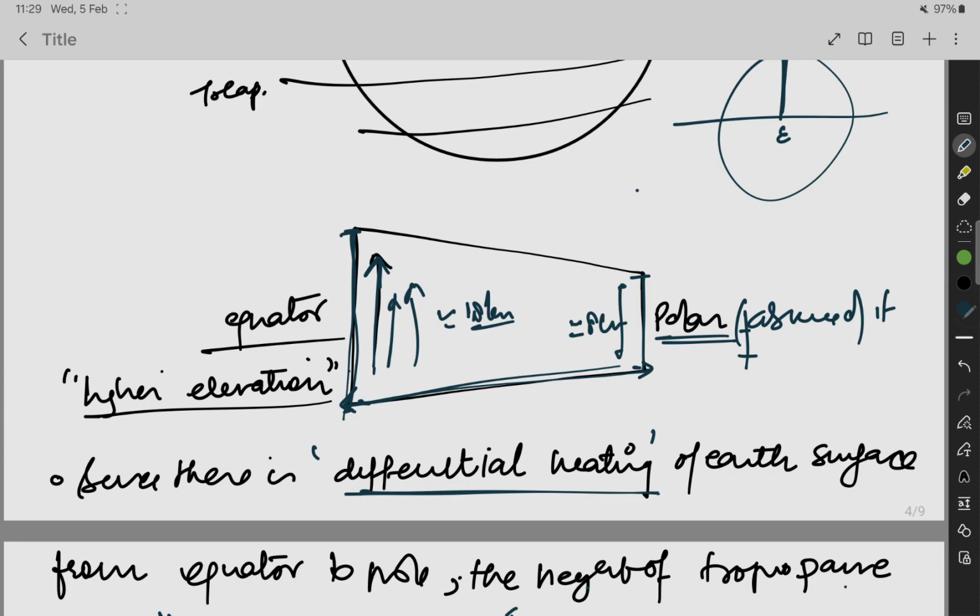Why is it so? Because at the equator the convective current is very strong, so it leads the air to move high and high up to 18 kilometers. But in the polar area there is no heat, there is a negligible amount of convective current and adiabatic change in temperature. So it leads to approximately 8 kilometers height of the troposphere. This is the troposphere.